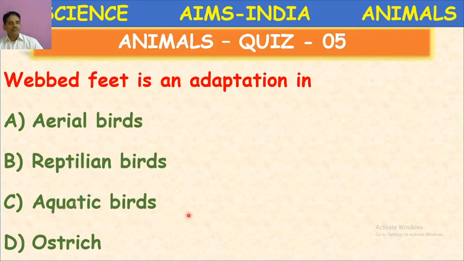Next, aquatic birds which live in water. Ostrich, terrestrial bird. So here the right option is aquatic birds. Can you give some examples of aquatic birds, children? Yes, duck, swan. Okay. So these are some wading birds also there. The aquatic birds, they possess webbed feet.